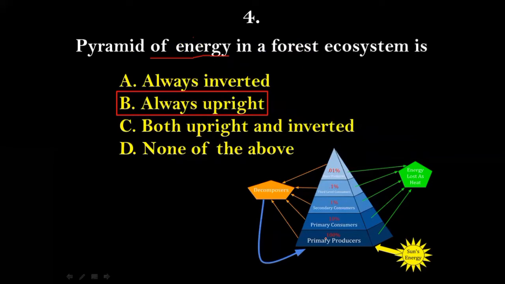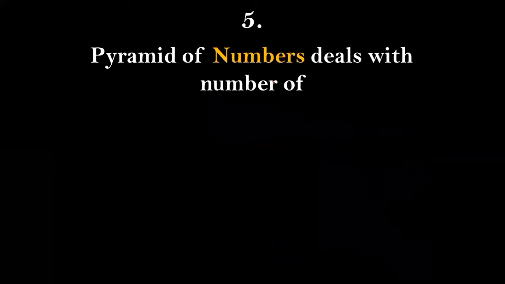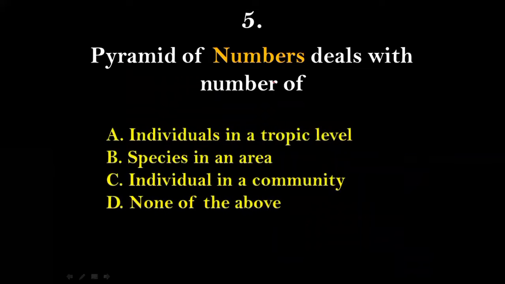So you can see the example here. When we talk about energy, only 10% of its energy is transferred from one trophic level to another, so it always gets decreased. It can always be upright and can never be inverted. Question number 5. Pyramid of numbers deals with number of individuals in a trophic level, species in an area, individuals in a community, none of the above. And the right answer for this will be option A, that is individuals in a trophic level.